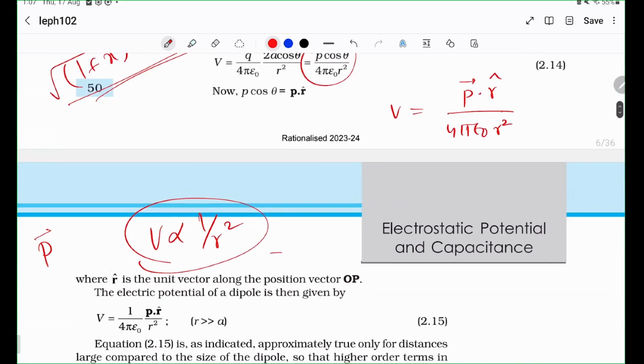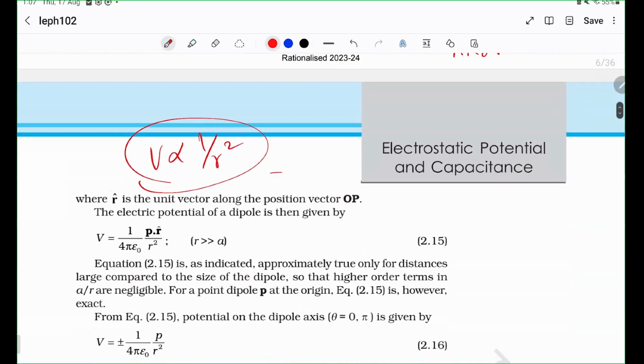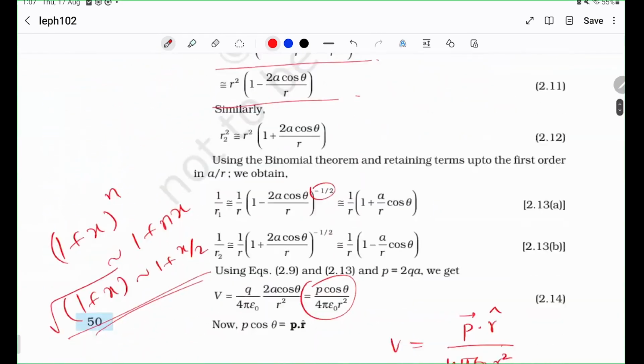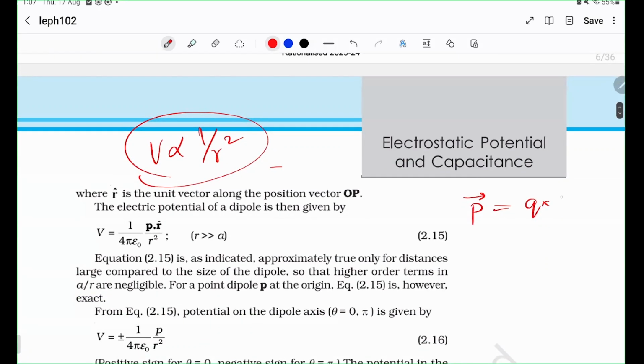The dipole moment, I have not defined what dipole moment is. I'm very sorry. I'll do that now. Dipole moment is defined as the magnitude of the charge, which is Q. You can see Q here, right? This magnitude times the distance between the two charges, pointing towards the plus Q, let's say. So I should probably say P cap, okay. So that is the way the dipole moment vector is defined. Okay, it is basically charge times the distance.